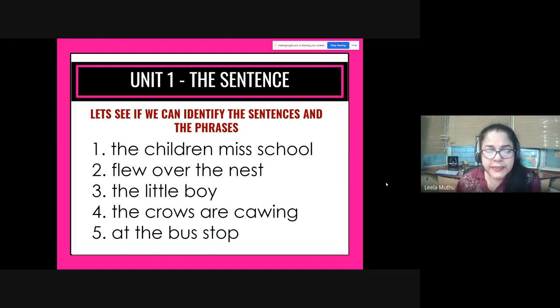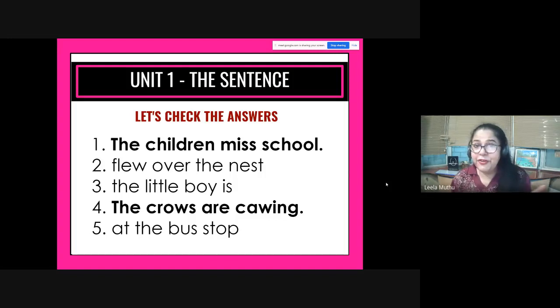All right. So now, if you have read these groups of words, I'm sure you must have figured out which ones are the sentences and which ones are the verbs. So you finished with your deductions, right? What have you decided? Let's see what the answers are. If you got the first one and the fourth one and you found out that these are the sentences, you were absolutely right.